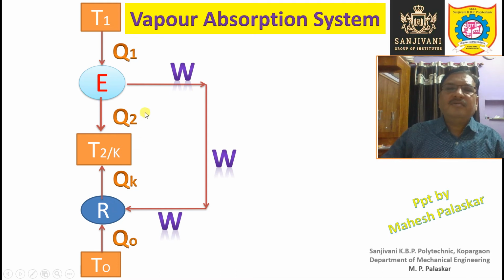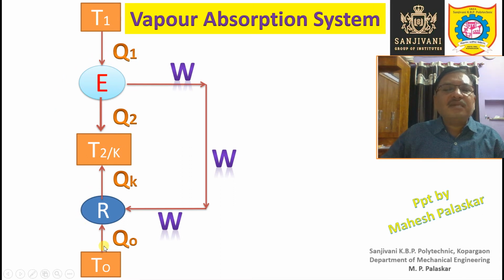Yes, we can definitely supply the same mechanical work obtained from the heat engine to the refrigerating machine, right? Now this becomes a single device.